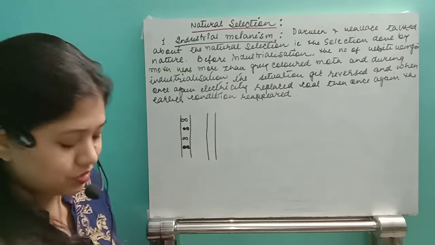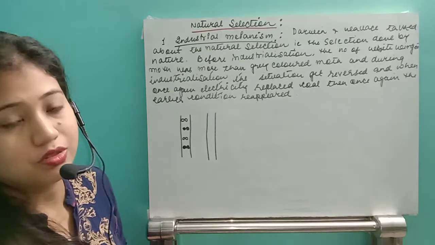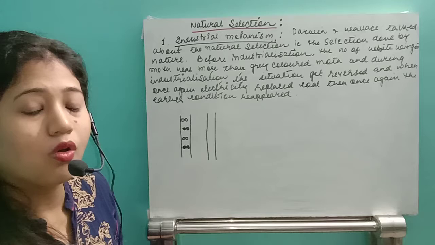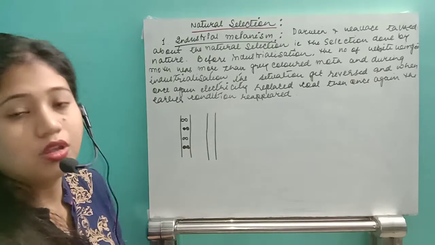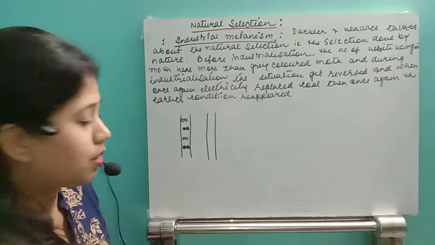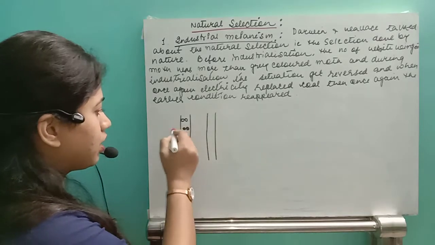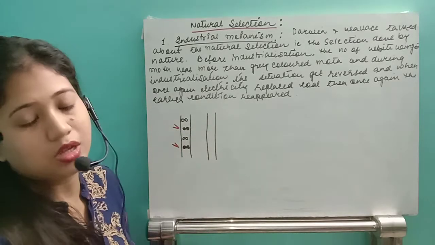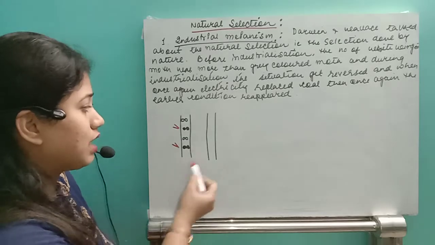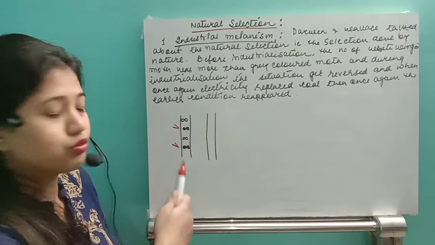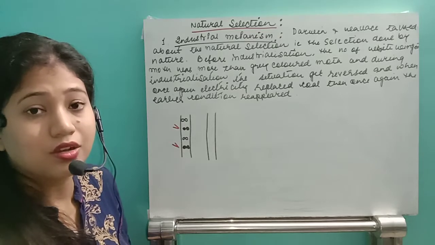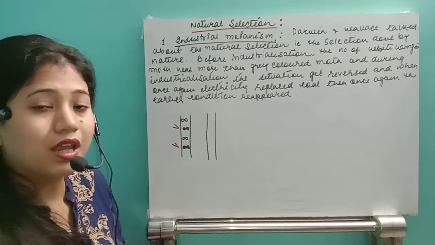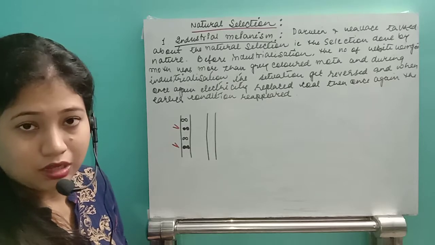Whenever the predators, the birds, search for food, first of all the grey colored moth start to appear in their eye. So the predators take the grey colored moth, because against that background the white colored moth get blended and only the grey colored moth get contrasted.